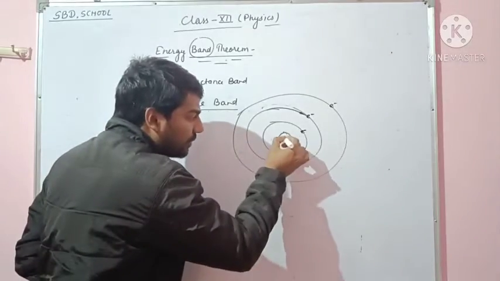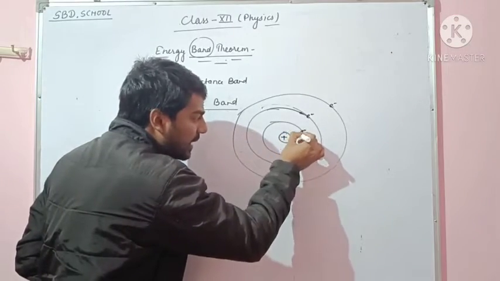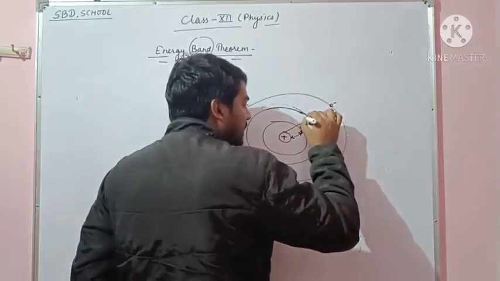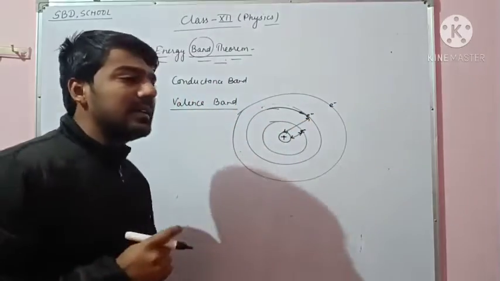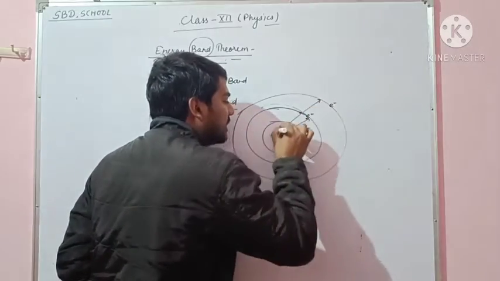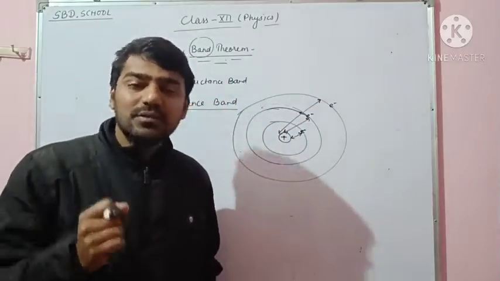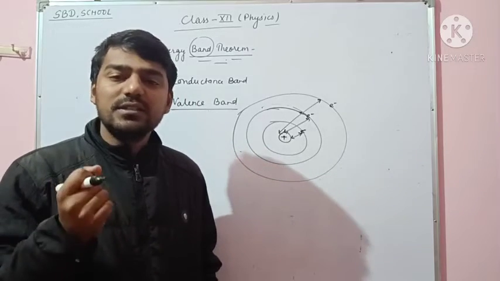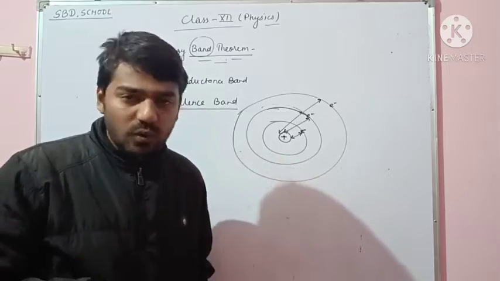The force between the nucleus and this electron is very strong. In the same way, the force between the last orbit of the atom and the nucleus is very small or very low.